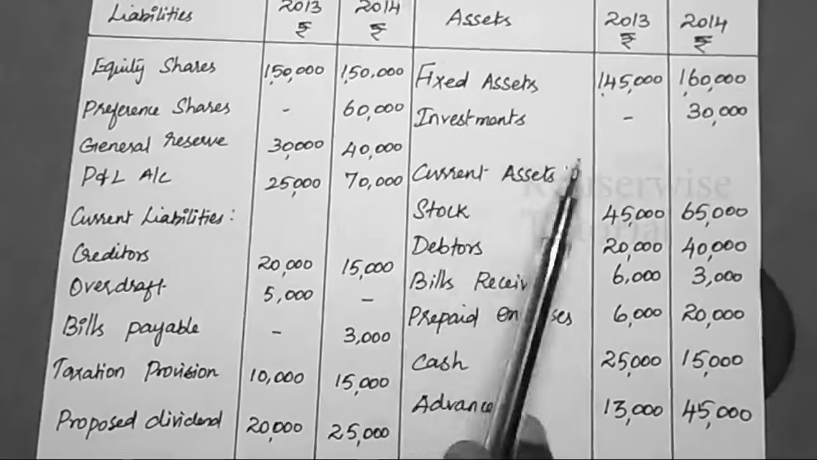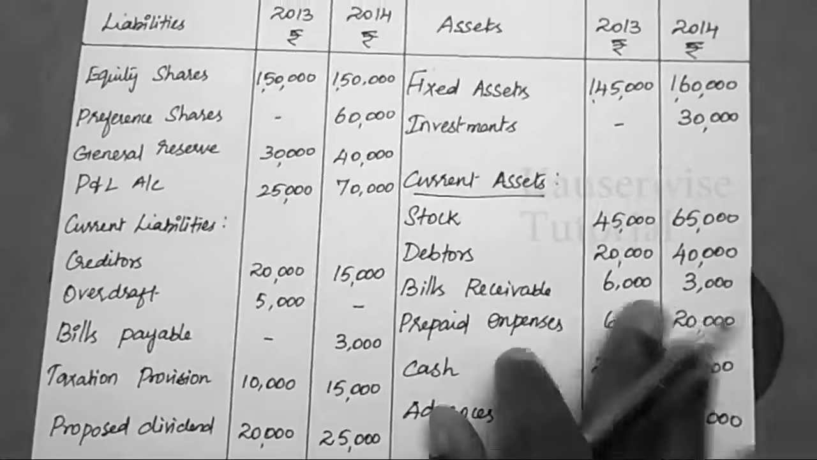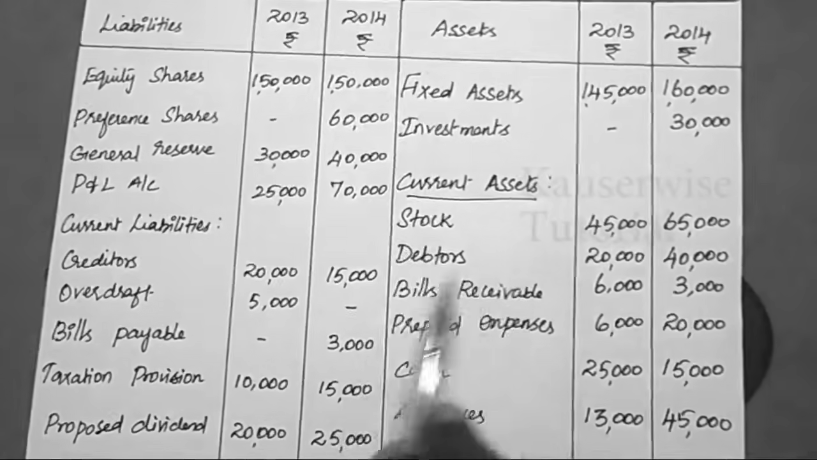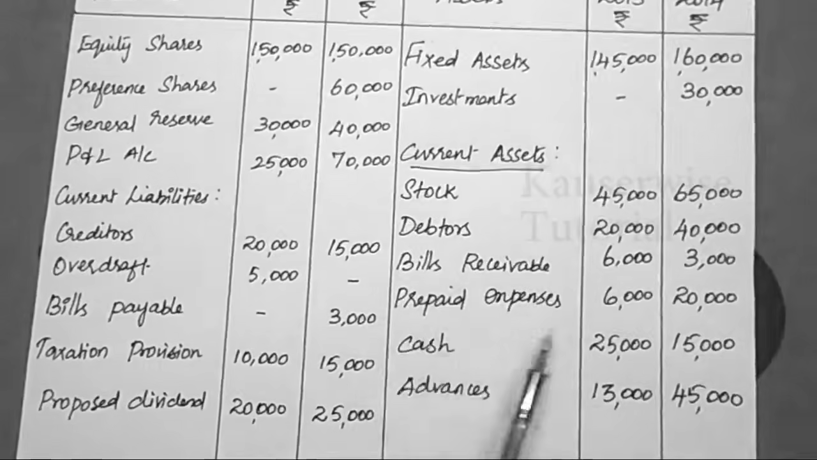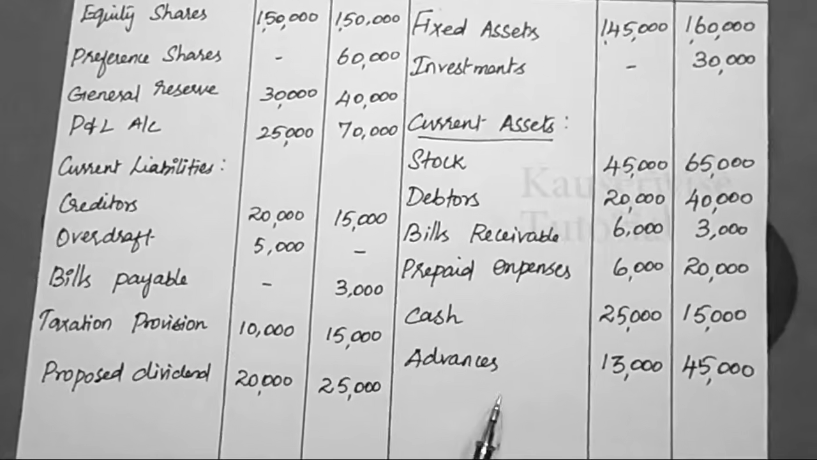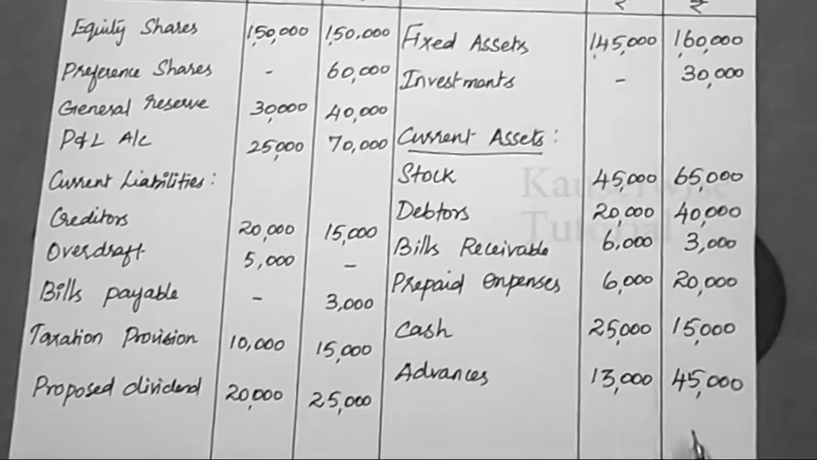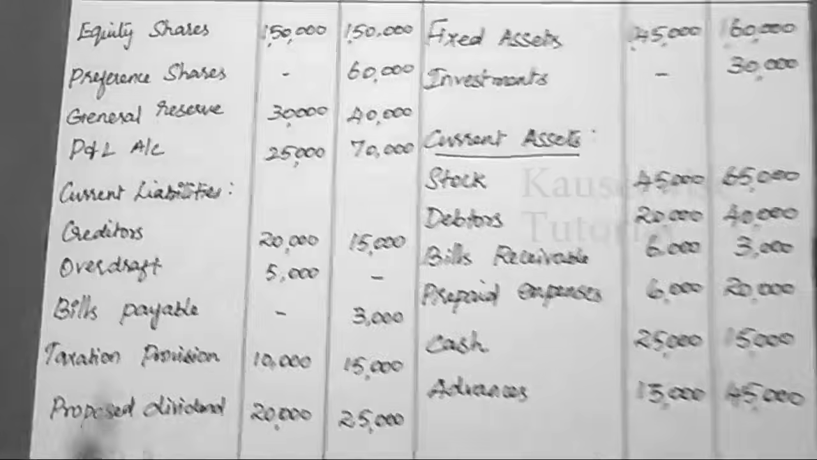Fixed asset, investment, current asset. You need to concentrate only on current asset. So stock, debtors, bills receivable, prepaid expense, cash, advances. So these are the current assets. Look at the liability side.